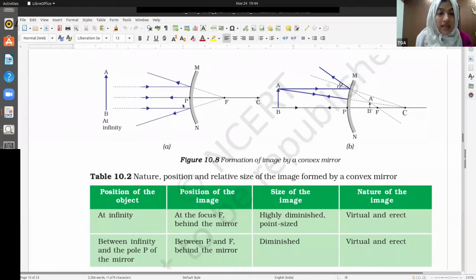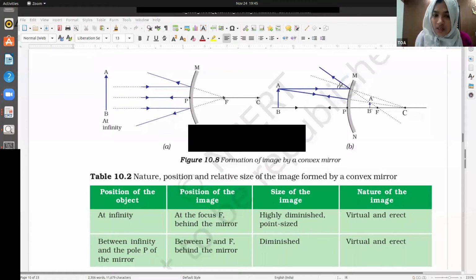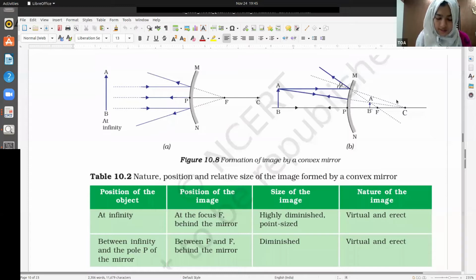See, here the rays are actually deviated. Like they won't meet in real, but you extrapolate them so that you think they somehow meet here. You get a feeling that they meet here, like you see it inside the mirror, like they are actually meeting there. So this is called virtual image. So here also this is a virtual image which is being produced because the reflected rays are not actually meeting.